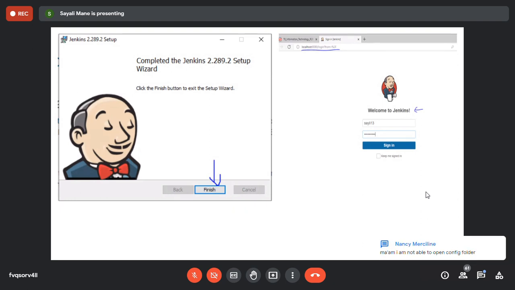अभी निहाल के पहले किसने स्क्रीन शेयर किया था? Ma'am, I am not able to open the config folder. For config, I think you have to click on the continue one. Shubham, you have shared, no? Okay. तो उसके बाद आपका हुआ, after installment account details कुछ आया है क्या? How to open the account like that? It's still installing. Okay. Ma'am, can you just show all the installation images one second? Okay, sure. I'll show you. Just wait a minute.